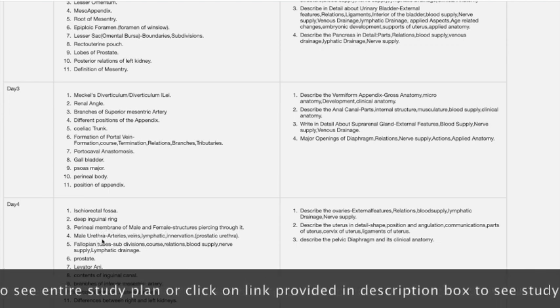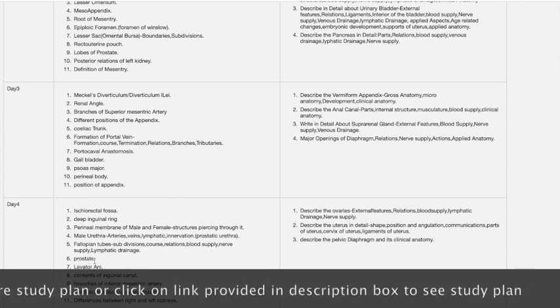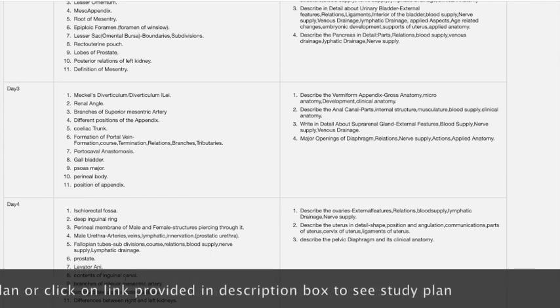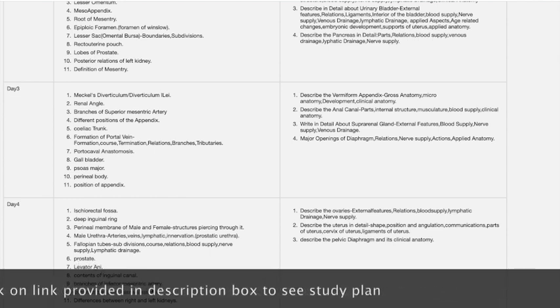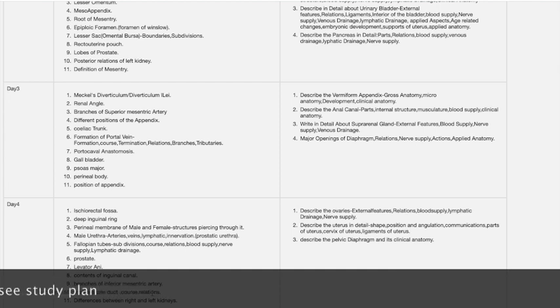Fourth question is male urethra, fallopian tubes, prostate, liver drainage, contents of inguinal canal, inferior mesenteric artery. Don't leave this question. This is very important. Common bile duct course and relations is also asked in your question papers. Difference between right and left kidneys. All these questions are repeatedly asked in exams. So don't leave any question.